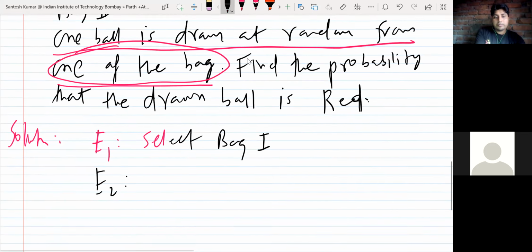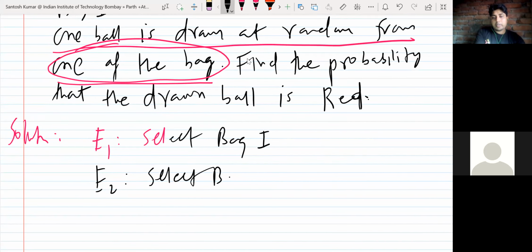It will be select bag two. Okay, so you can select bag 1 or you can select bag 2. There are two possibilities. Then after selecting the bag, you will draw one ball. The question they are asking you: find the probability that the drawn ball is red.